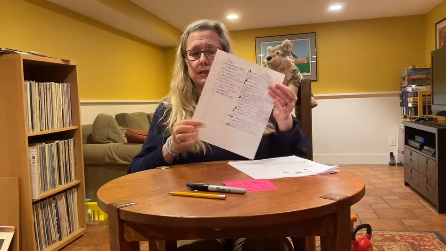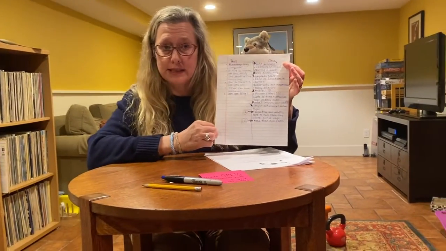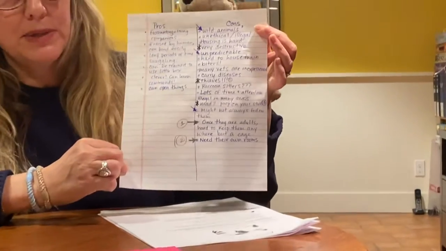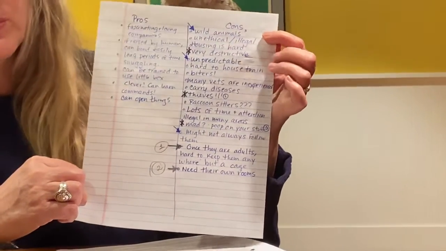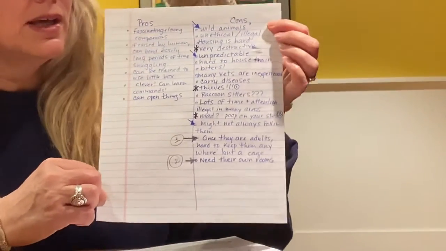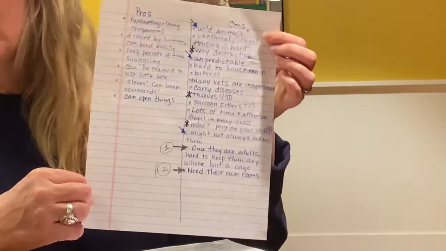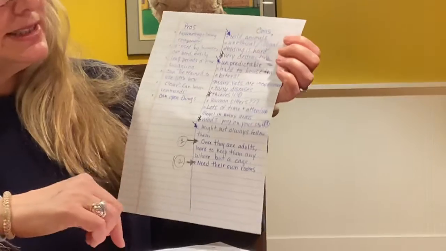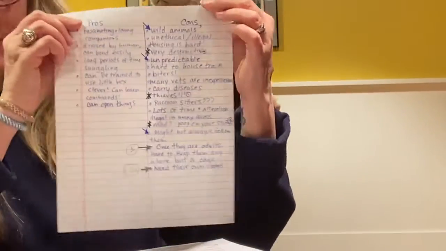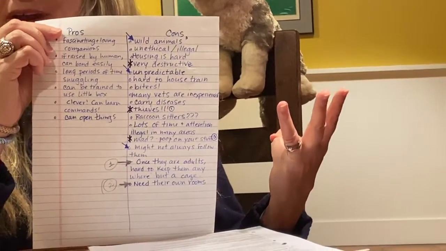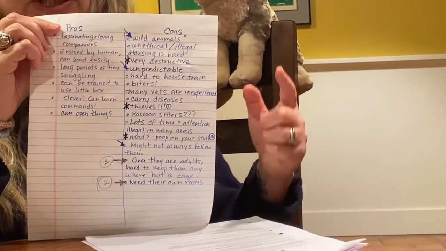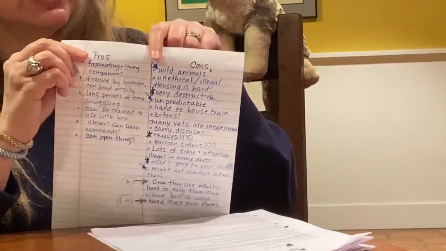So the first thing you want to do is take a look at your pros and cons list. As I mentioned in the last video, I chose con because there is just so much more evidence there. So I'm going to go ahead and look at my con list, and I don't need this many reasons. I need 3 because I'm going to do 3 body paragraphs, 1 reason for each of the body paragraphs.